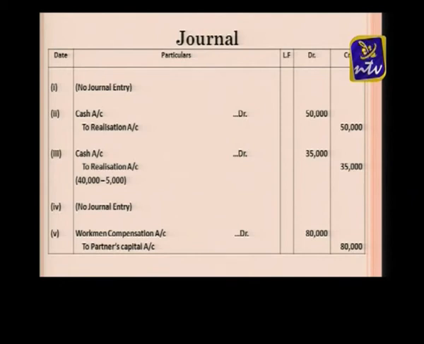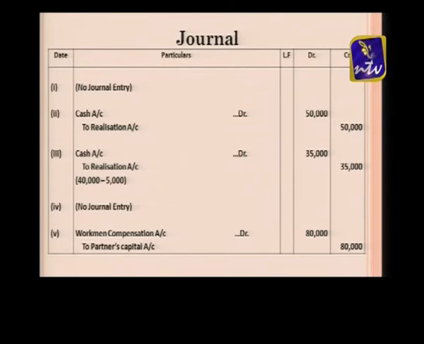And the last point, see, all of you look at the monitor. Workman compensation claim was 80,000. You can see on the balance sheet liability side one item is given, workman's compensation fund. You know that workman's compensation fund is an undistributed profit. That particular item has no connection with the realization account, just like a reserve. So this amount we are transferring to partners' capital accounts, credit side only. So your entry will be workman's compensation fund account debit to partners' capital accounts.